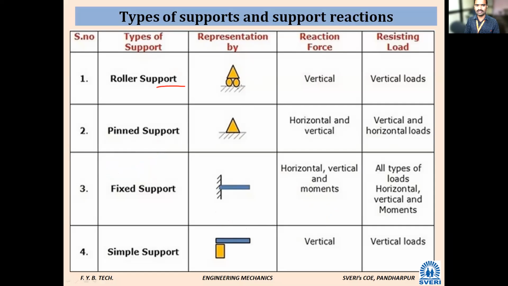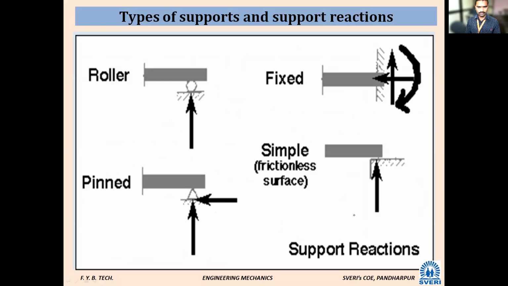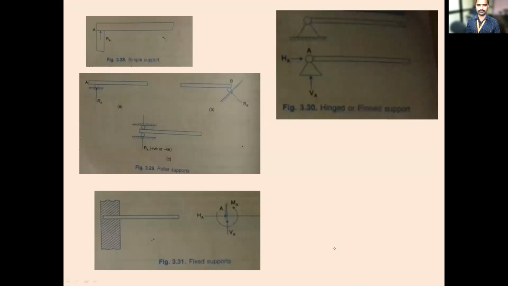Roller support has a vertical reaction. Pinned has vertical and horizontal. Fixed has horizontal, vertical, and one more, the moment. Simple support has only one. Okay, so this is important. Next. So roller is one, pin is two, simple is one, fixed is three.